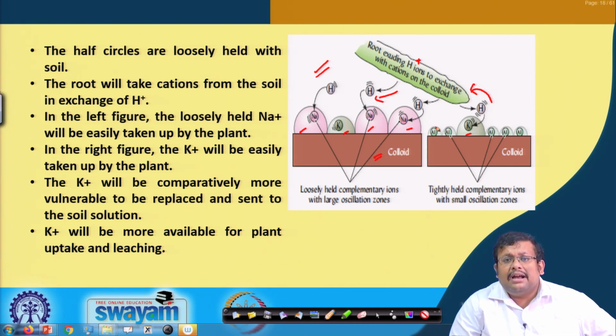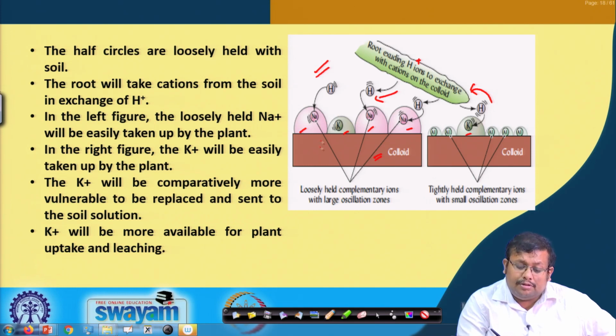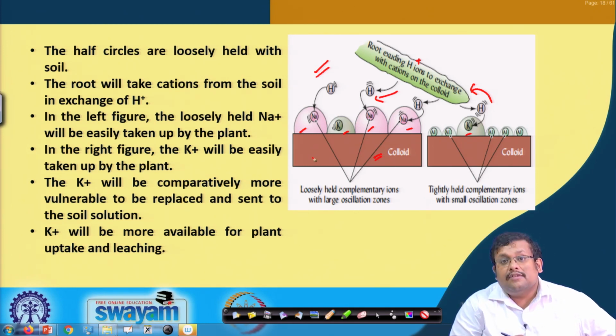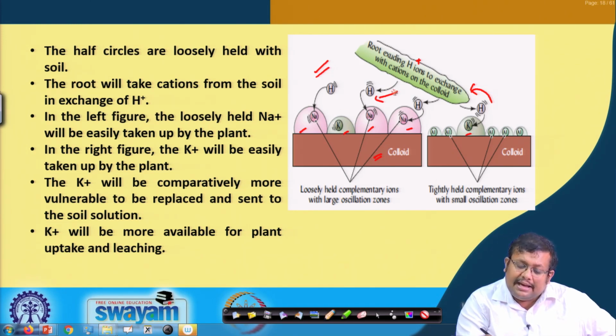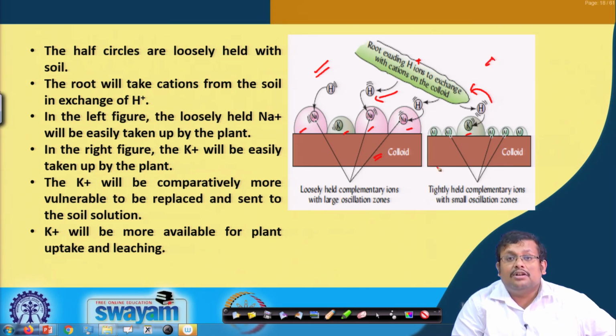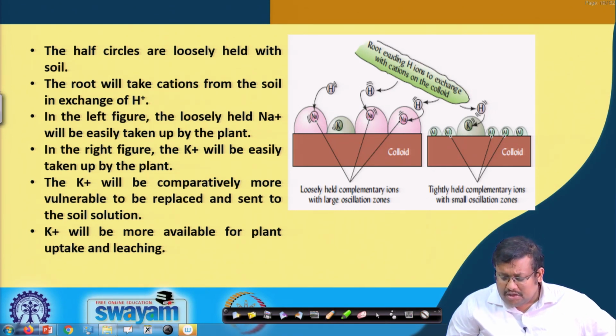What is the reason behind that? The reason is that sodium and potassium have very low affinity to be adsorbed onto the exchange complex of a negatively charged colloid. As a result, they are easily amenable to replacement with the H+ ion generated from the root exudates, and as a result this potassium goes to the soil solution and is then available for the plant to take up and for further leaching.